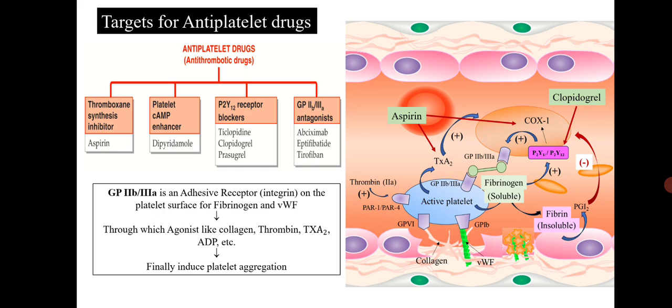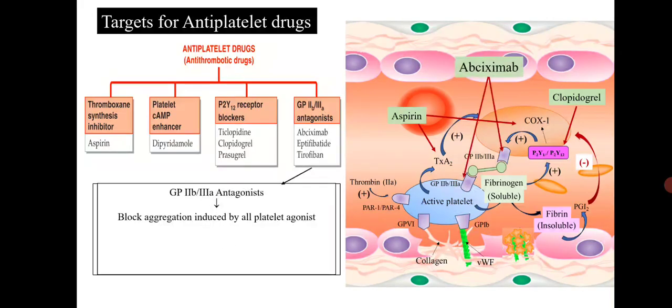Glycoprotein 2B3A is an adhesive receptor, also known as integrin, on the platelet surface for fibrinogen and von Willebrand factor, through which agonists like collagen, thrombin, thromboxane A2 and ADP finally induce platelet aggregation. Glycoprotein 2B3A antagonists such as abciximab, eptifibatide and tirofiban block aggregation induced by all platelet agonists.